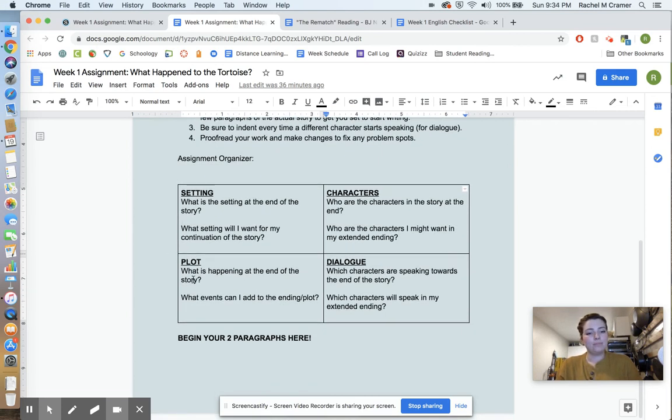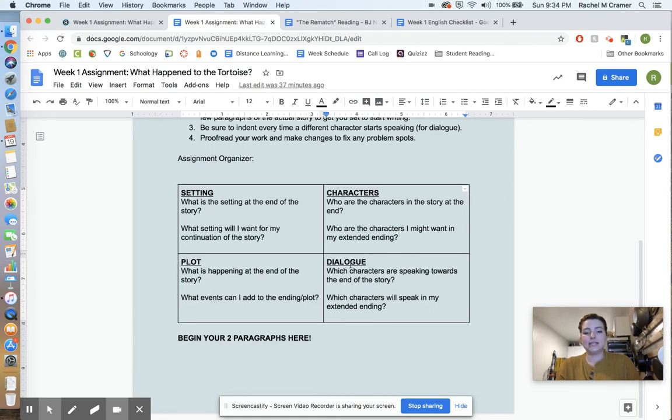All right. Plot. What is happening at the end of the story? What events can I add to the ending/plot? This is a real question. I really want you to add something new, not just revisit what happens earlier in the story.